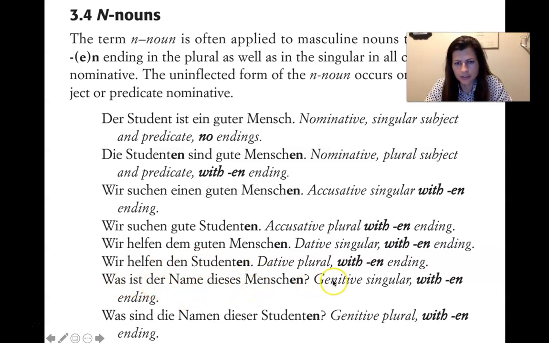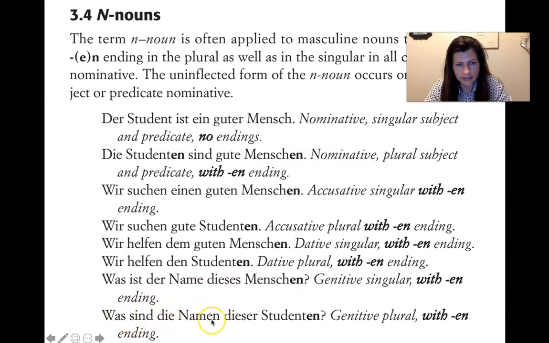So even with the genitive, you would normally expect an S at the end after the genitive, but with the en nouns, they don't take that S. Like des Mannes, you're going to do des Menschen instead. So you don't repeat that S, you do the N instead.